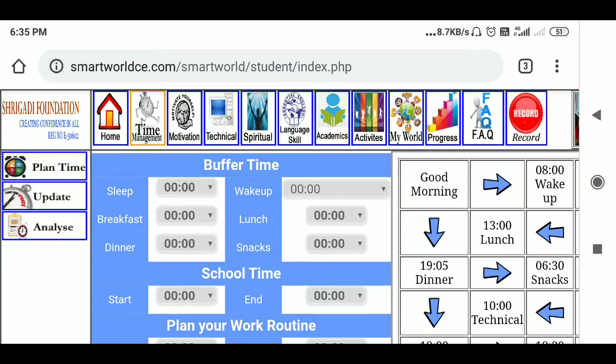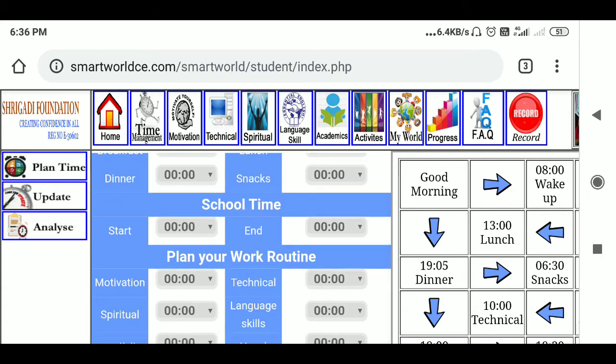Okay, time management, it's very important. Plan time. You will be taken to a new window where you will plan. When you sleep in the night, you have to mention wake up. When you wake up in the morning, you have to mention breakfast, when you take your breakfast, your lunch, dinner, snacks, so everything. Whatever is there, just click here.